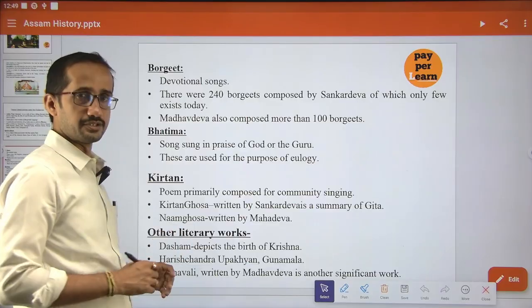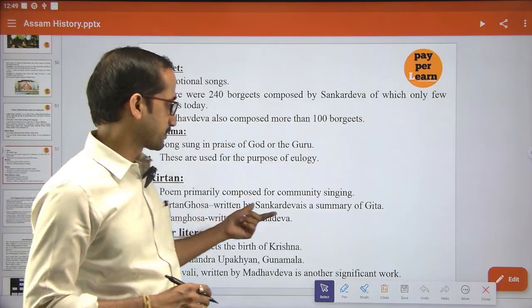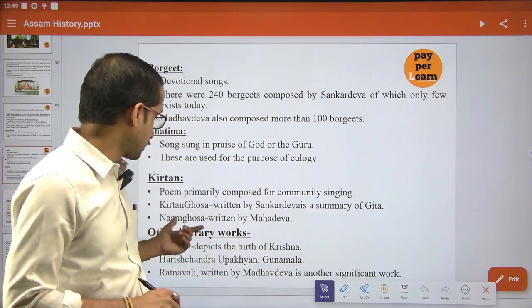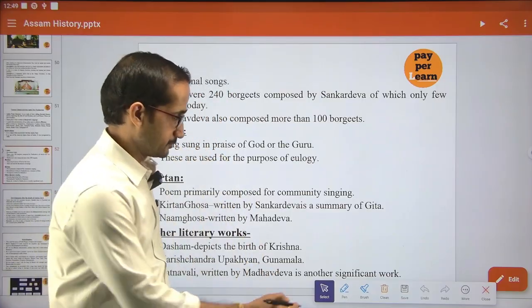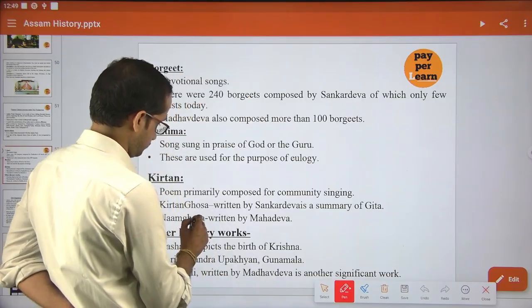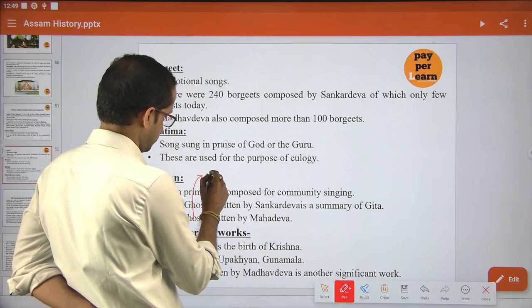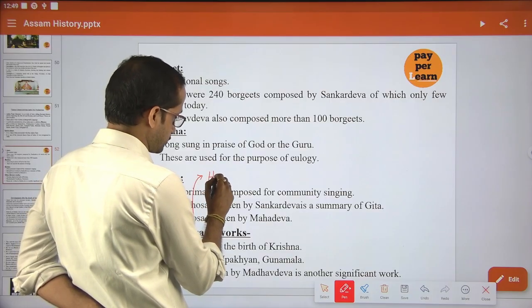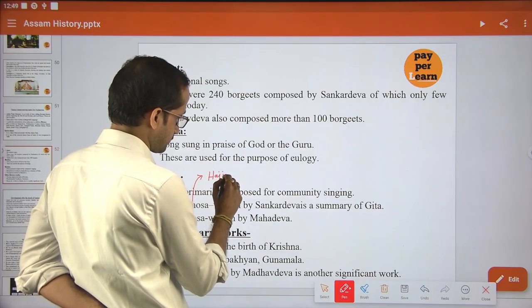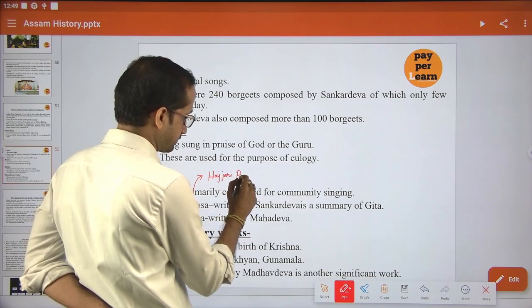Next, Nam Guha. Nam Guha is written by Madhavdev. This Nam Guha is also known as Hazari Puthi. Why is it called Hazari Puthi? This Nam Guha, written by Madhavdev, is also known as Hazari Puthi.